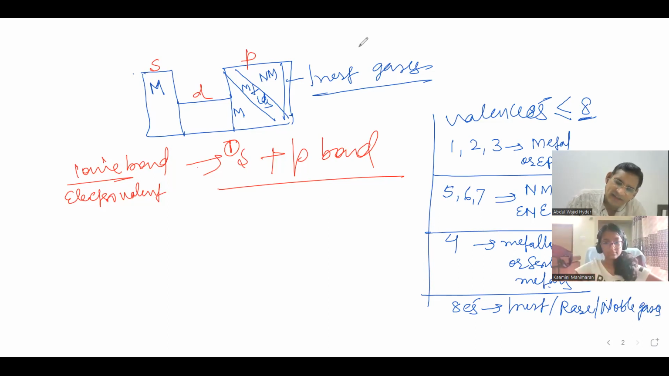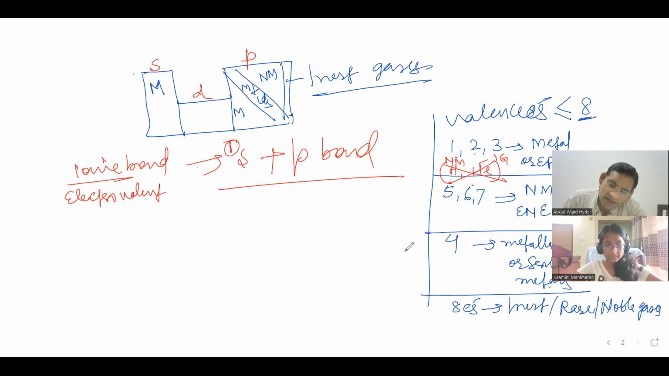See, here exceptions are there. Hydrogen has 1 electron, but is not a metal. Helium has 2 electrons, but is not a metal. These two are exceptions. Hydrogen is a non-metal and helium is an inert gas. You should remember these exceptions. Is this okay, beta? Yes, sir. Hydrogen and helium have 1 or 2 electrons in the valence shell, but are not metals.